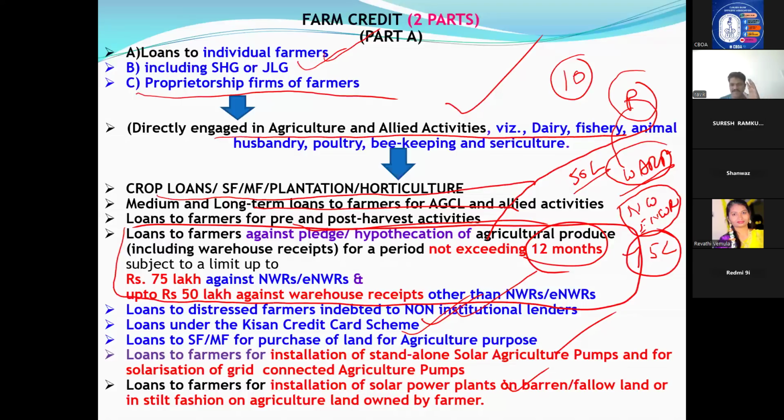We can classify under priority. The only condition is not exceeding 12 months. This is the concept of loans to farmers against hypothecation of agriculture produce, including warehouse receipts. Okay, so 50 lakhs, 75 lakhs, and remember 12 months.